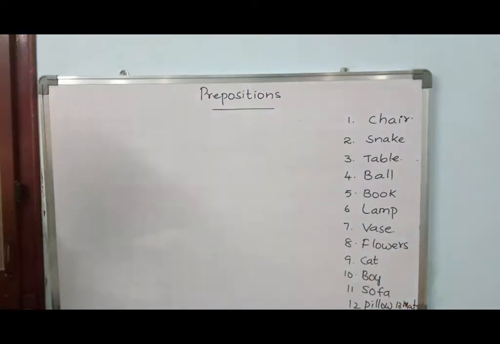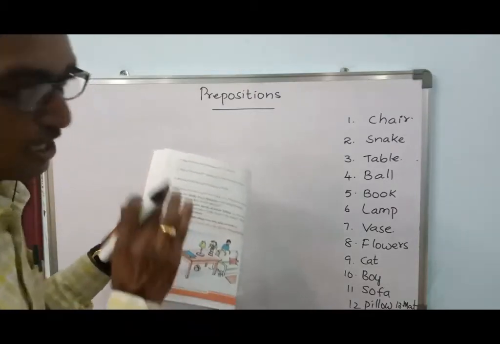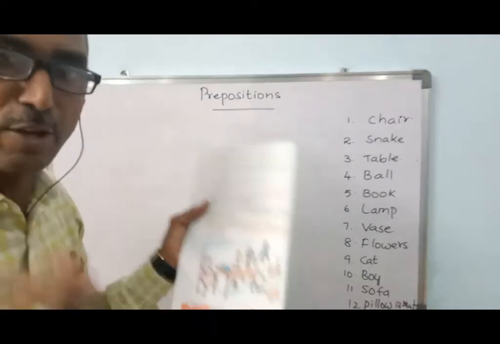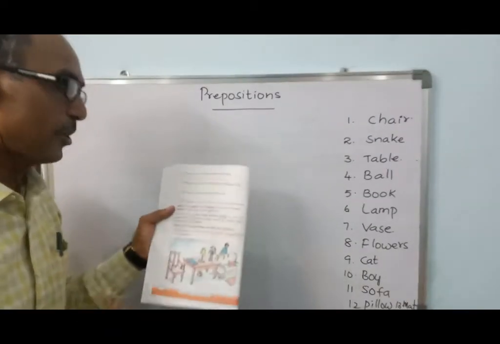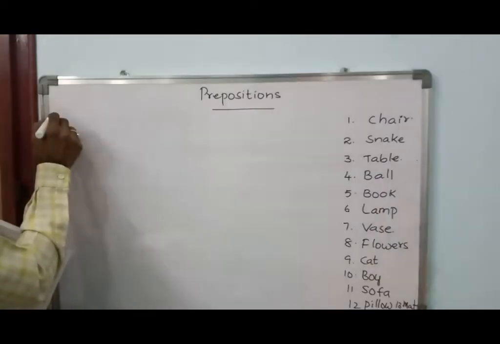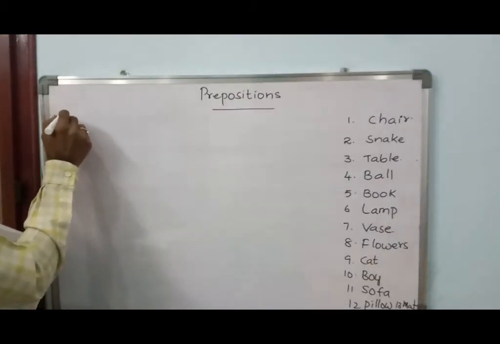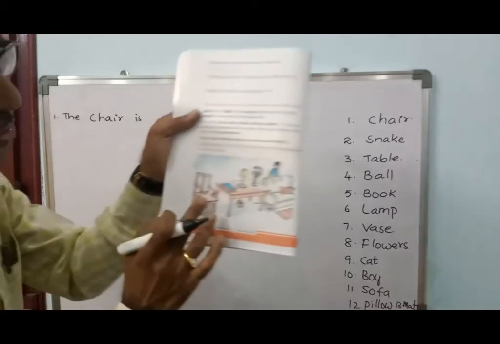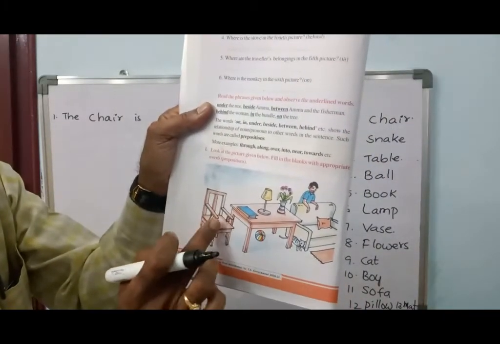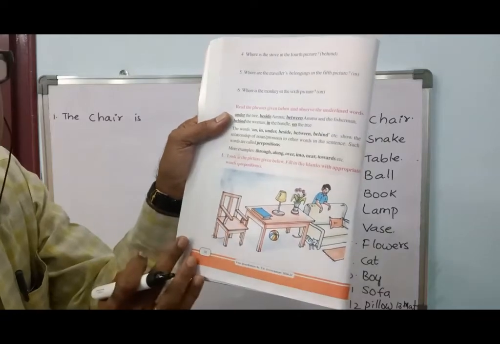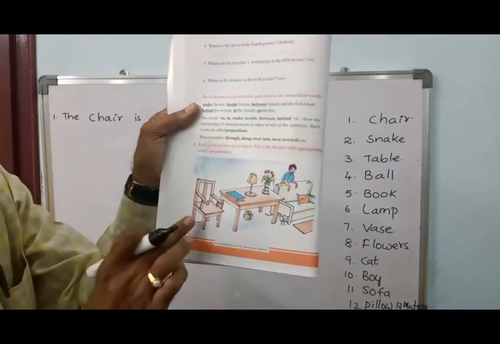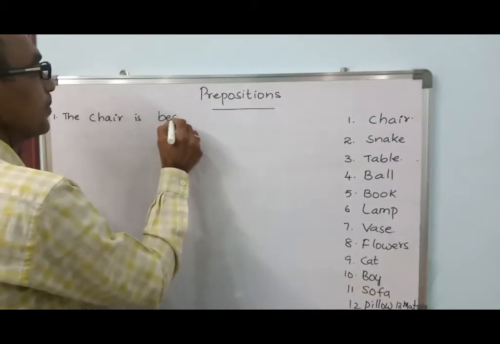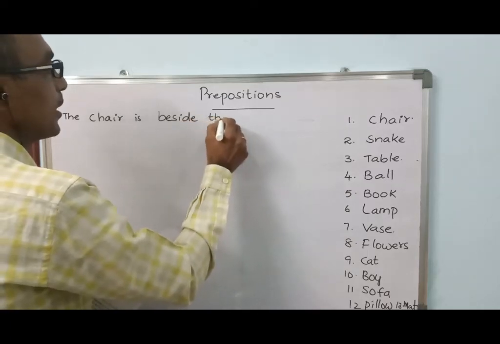Right. So in this way we found what it is there in the picture. We have listed out. Now we will describe them, we will give the information where they are present in the picture. Where is the chair? You can see that one. Okay, chair. The chair is can I say beside the table? Can I say beside the table? Can I say over the rope, over the snake? Like that also we can say, right? The chair is beside the table.